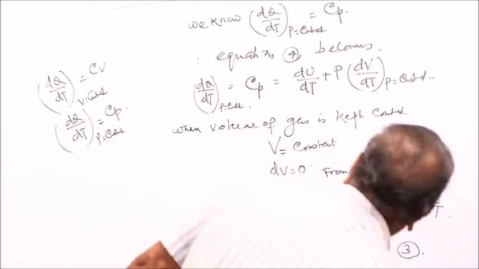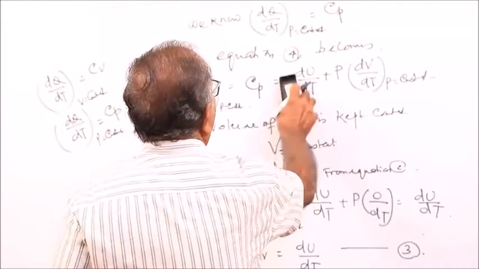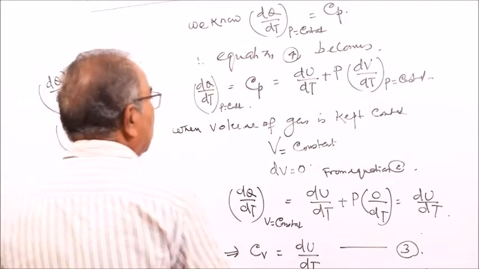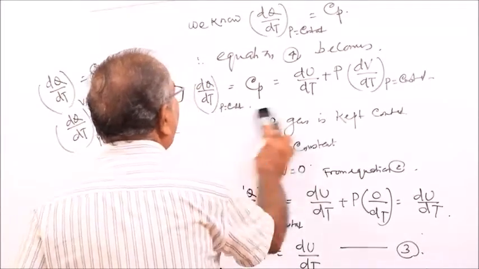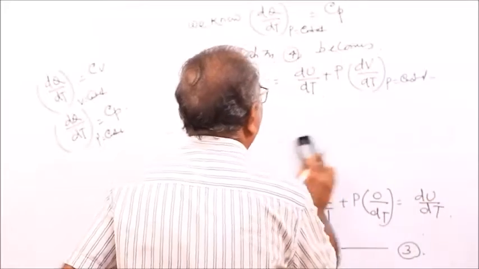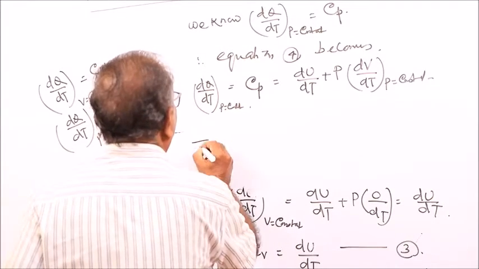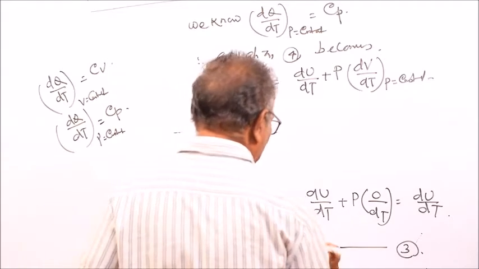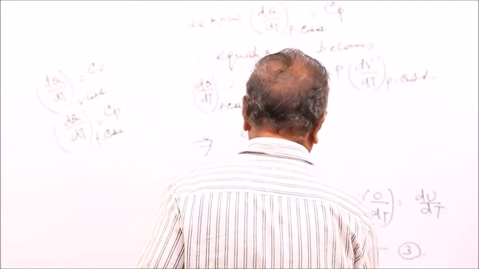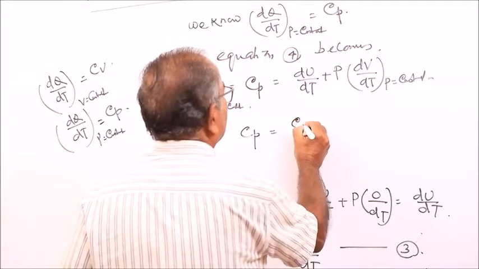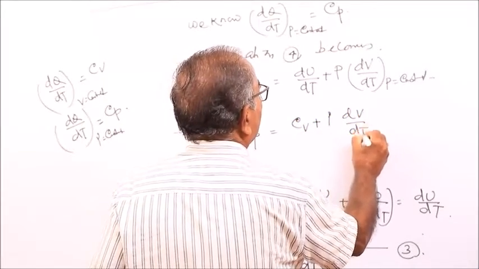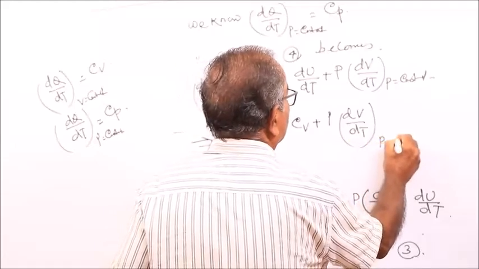And if we say Cv is equal to du by dt, in place of du by dt we can write Cv. Also equation 3 implies Cp is equal to du by dt, from equation 3 is Cv, so that is equal to Cv plus P dV by dt with P as constant.